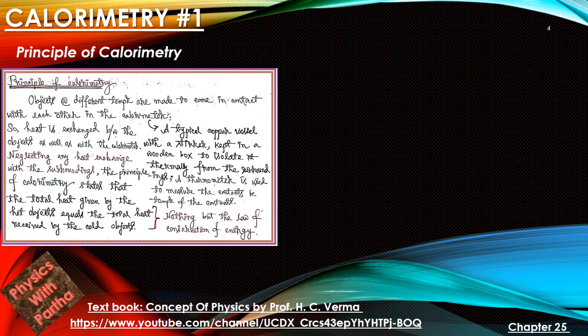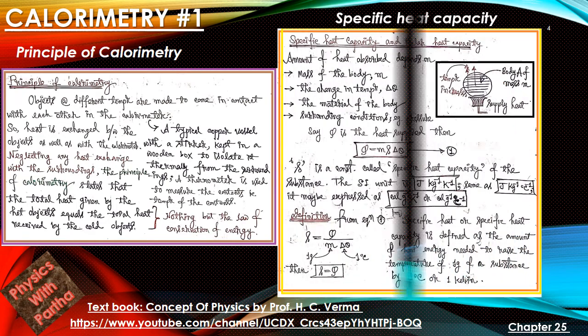Now when heat is exchanged between the objects as well as with the calorimeter, if we neglect any heat exchange with the surroundings, then the principle of calorimetry states that the total amount of heat given by the hot objects is equal to the total heat received by the cold objects, which is nothing but a form of conservation of energy.